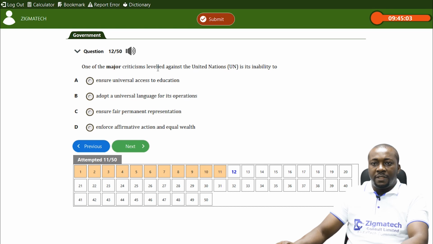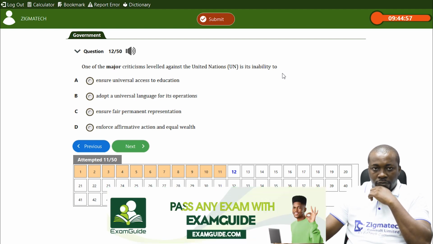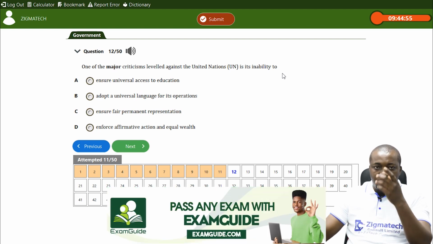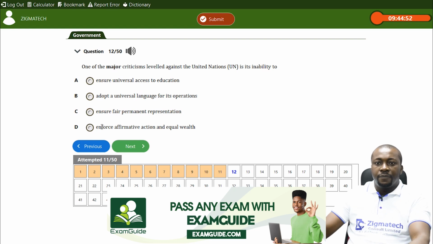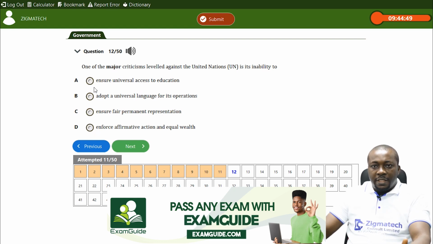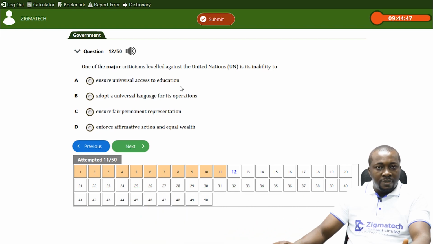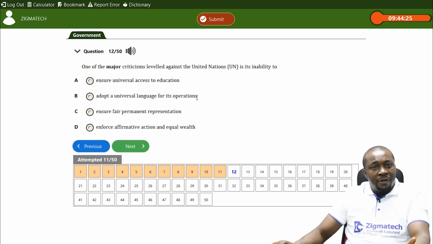Now, one of the major criticisms leveled against the United Nations is its inability to. Remember, we're talking about problems of the United Nations. A says, ensure universal access to education. Of course, the United Nations is not saddled with the primary responsibility to ensure universal access to education. So it's not a problem. It's not being criticized for that. B, adopt universal language for its operation. Of course, it's not expected to adopt a universal language for its operations.